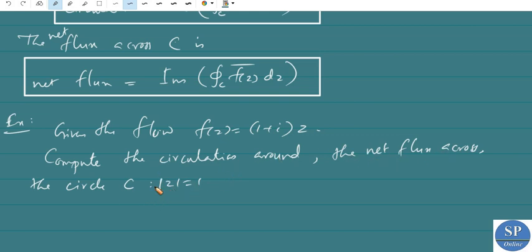Now we have to compute the circulation around this C and the net flux across the C. For that we need to find the integral over C of f of z bar dz.